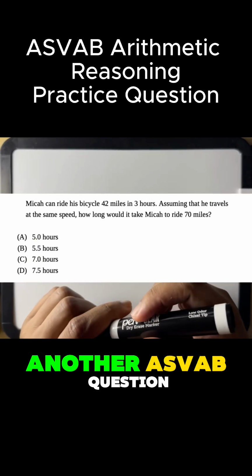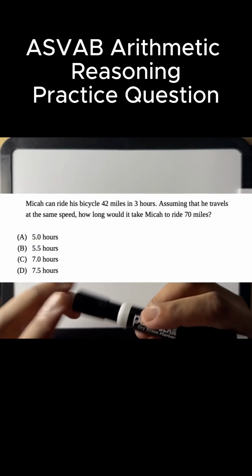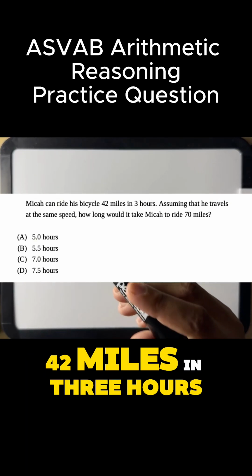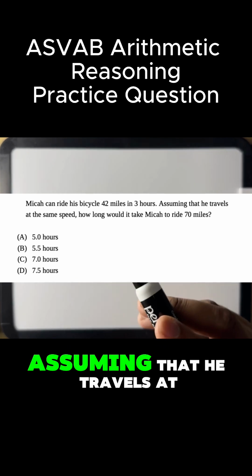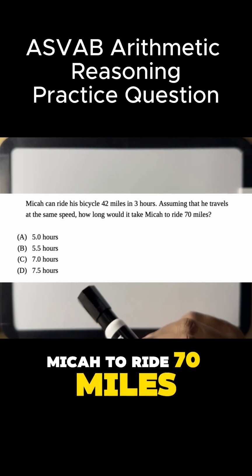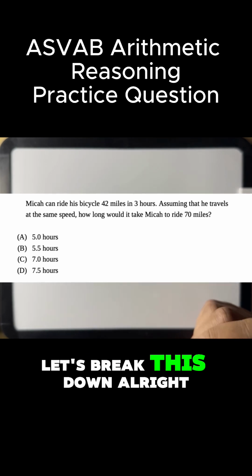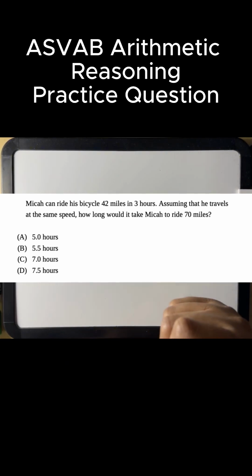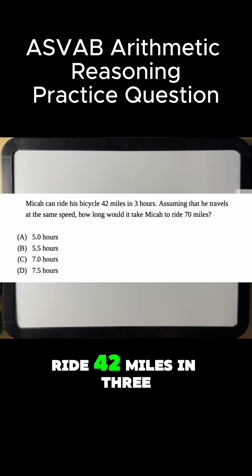And we are back with another ASVAB question. Micah can ride his bicycle 42 miles in 3 hours. Assuming that he travels at the same speed, how long would it take Micah to ride 70 miles? Let's break this down. We know that Micah can ride 42 miles in 3 hours.